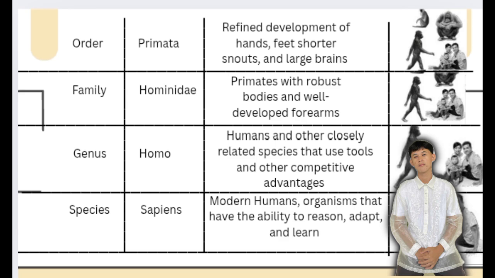Sixth, genus: Homo. Humans and other closely related species that use tools and have other competitive advantages. Humans belong to genus Homo, which includes closely related species that can use tools and show advanced skills.